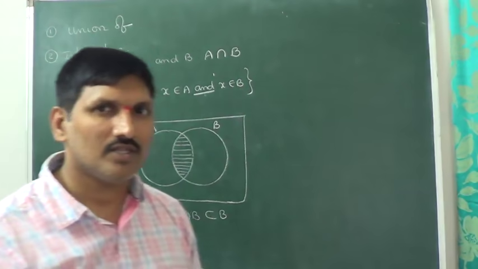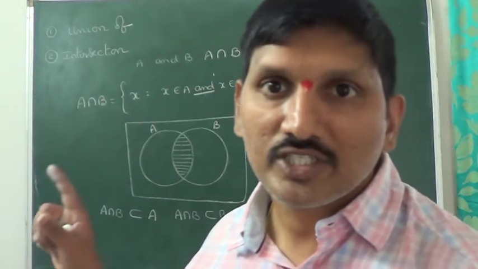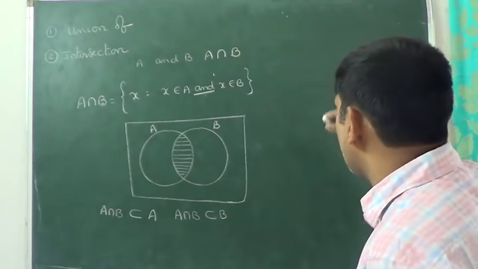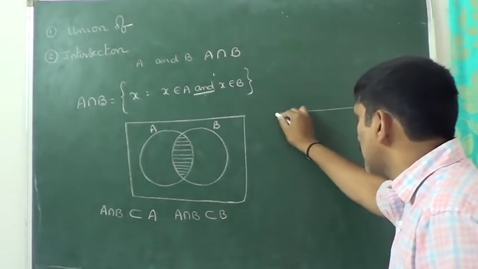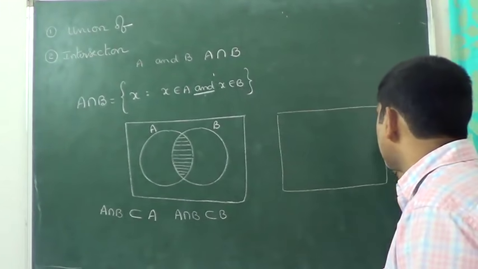Sir, this type of points you haven't discussed in the union. Yes, I am coming back to that particular point. This is the discussion we did for union.